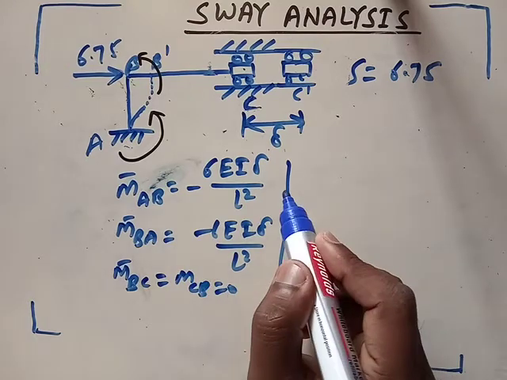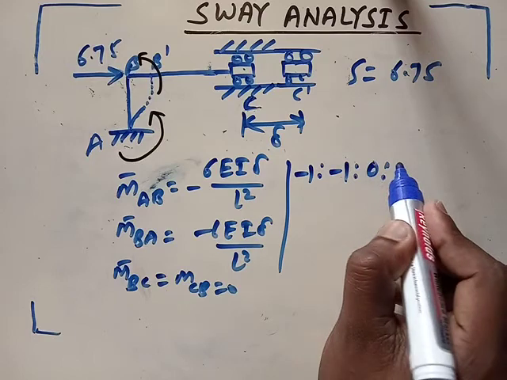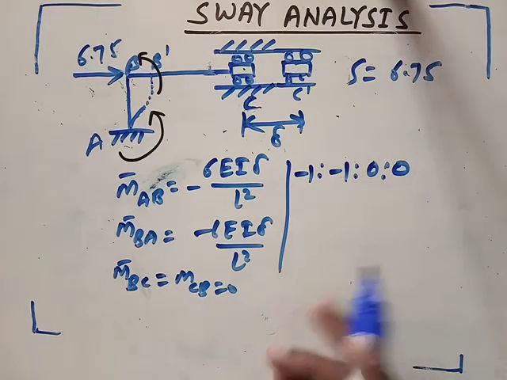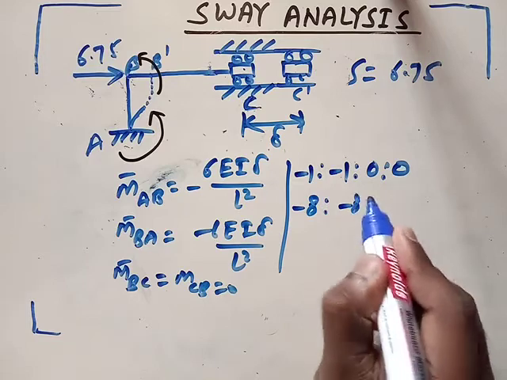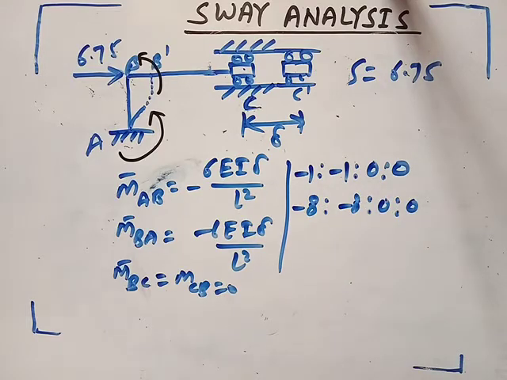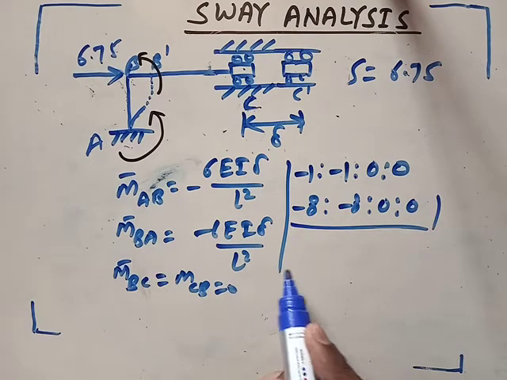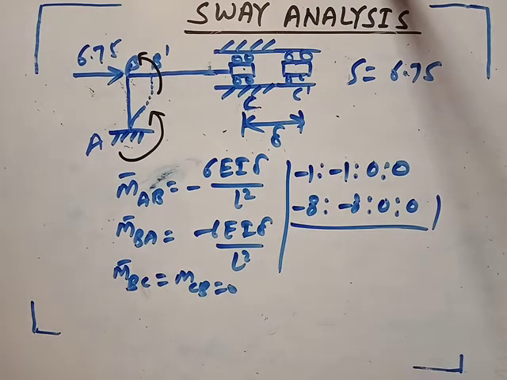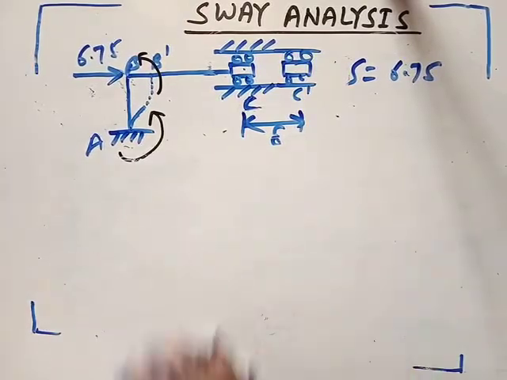So what is the ratio here? -1 is to -1 is to 0 is to 0. So any value you can assume. Suppose I am assuming -8 is to -8 is to 0 is to 0. Now what we have to do? We have to distribute this assumed moment in our distribution table.